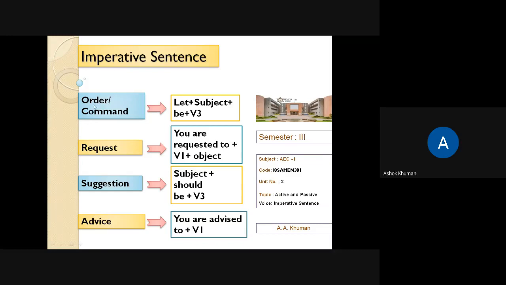Now considering this order and suggestion, please remember in the order: let plus subject plus be plus V3. And in the suggestion you have subject plus should plus be plus V3. I hope that now things are clear to you.